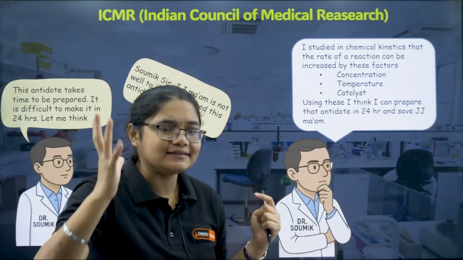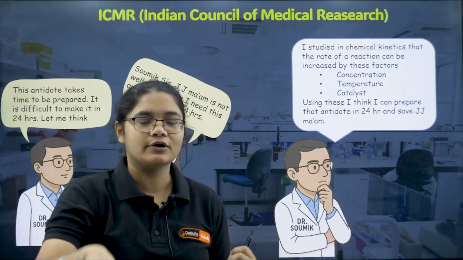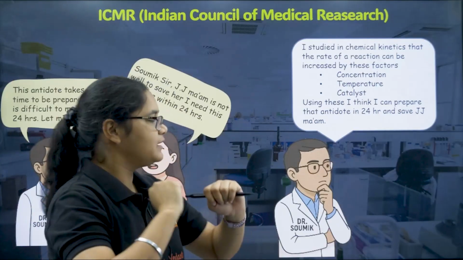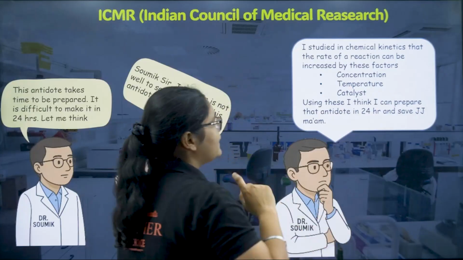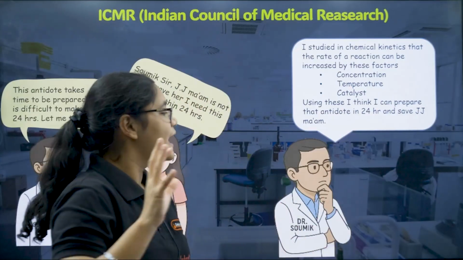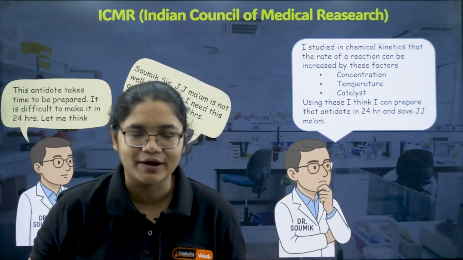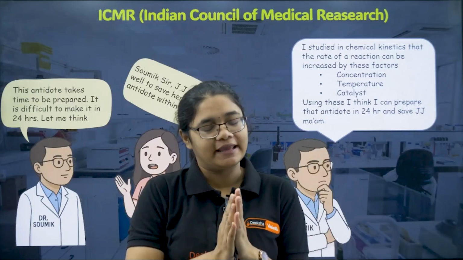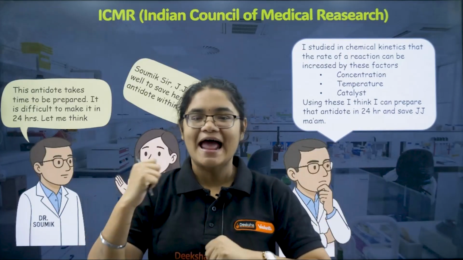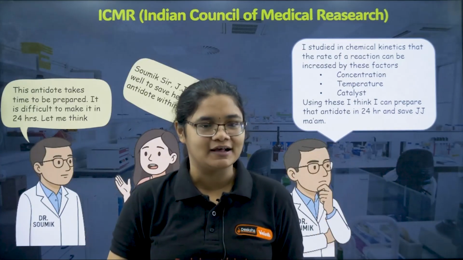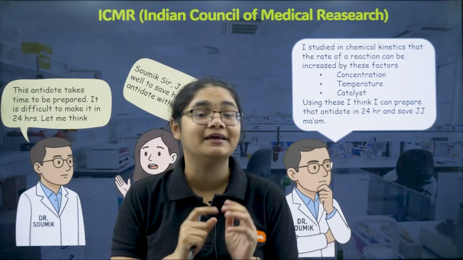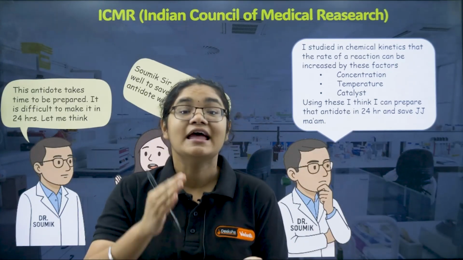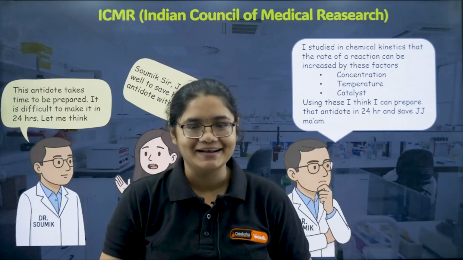And after analyzing everything, after putting all his knowledge into play, he gave me a confirmation that using this, I think I can prepare that antidote within 24 hours and we can save JJ Mam. Okay, so that is the thing here. Now Soumik sir is in the lab and he is preparing the antidote for us to save JJ Mam, and at the end of this chapter we will know whether we were able to save JJ Mam or not, and if yes, how could we do that, right?